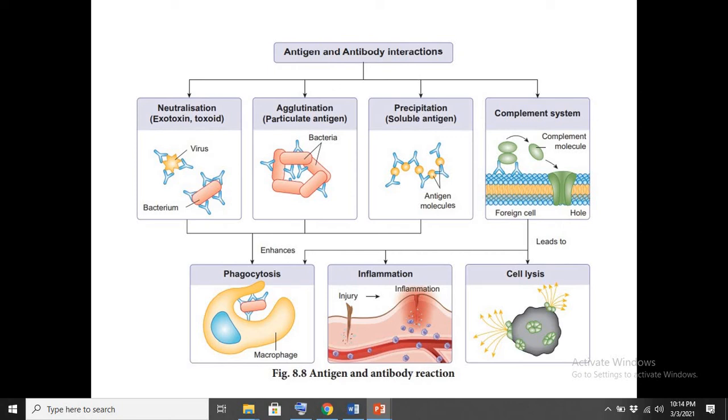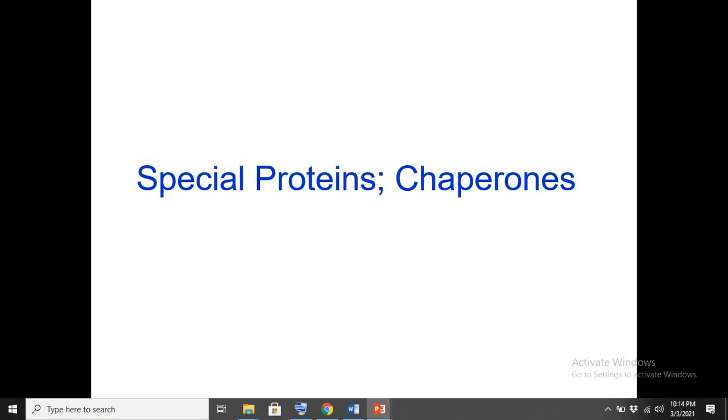So inflammation is one type of immune response, and it is the indication for the immune system cells to migrate towards the site of injury or the site where the pathogen or foreign particle is introduced. So these are all the functions of one special type of protein, the antibody.